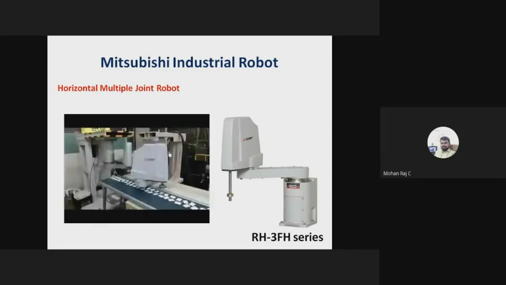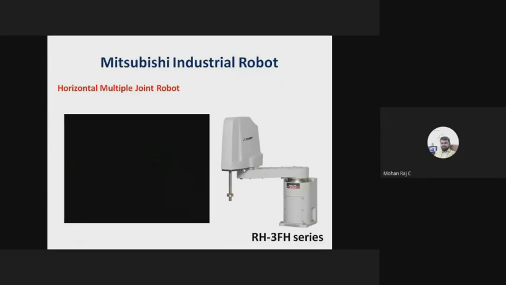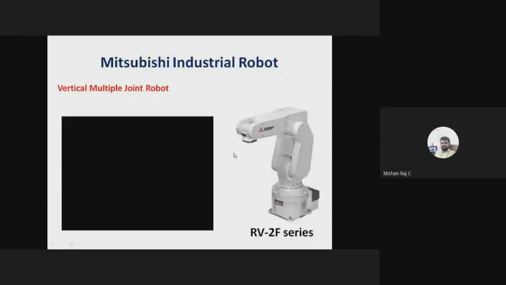I think you have seen this type of robot in Mustafa's presentation. So it does this particular job. It picks the object from the conveyor and places it on another conveyor, right? So it is an example of a horizontal multiple joint robot. Look at the base of the robot, right?